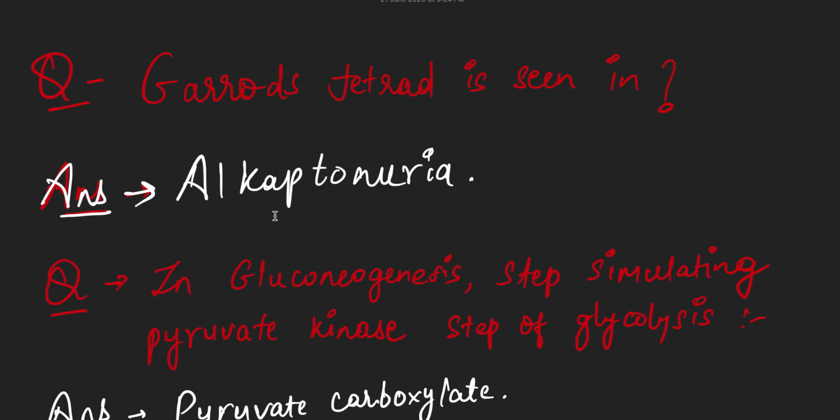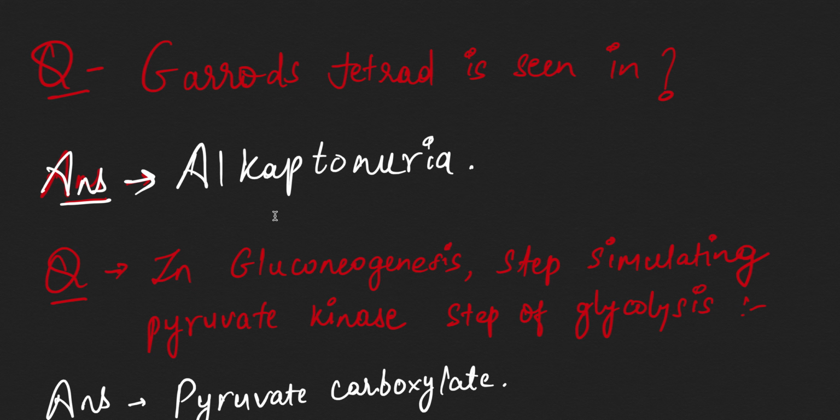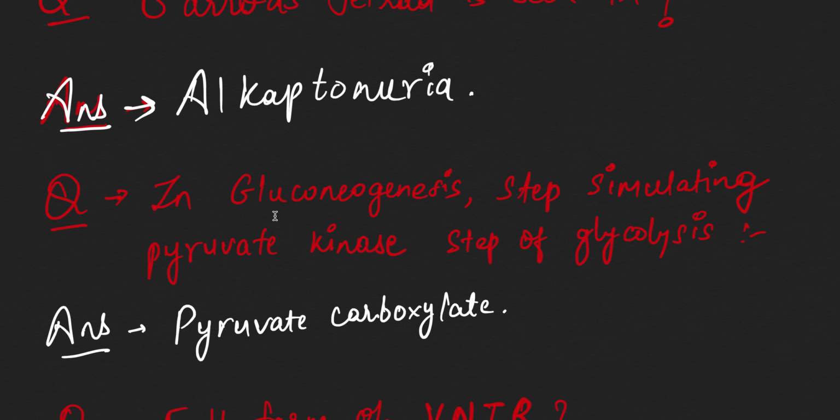So hello everyone, and today I will be discussing the questions of June 2020. So first of all, Garrod's tetrad is seen in which disease? So the answer was alkaptonuria.